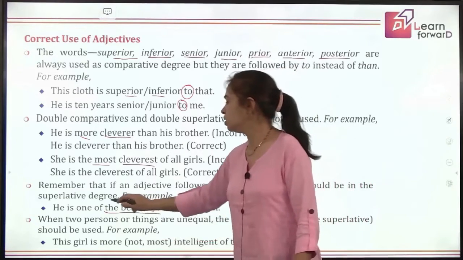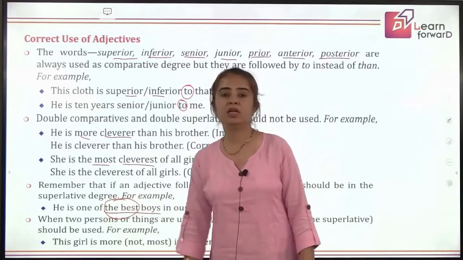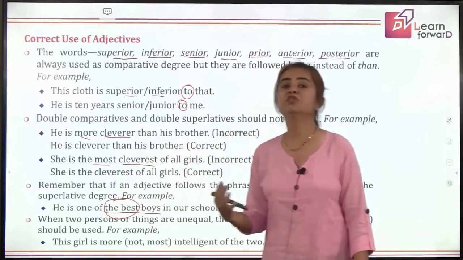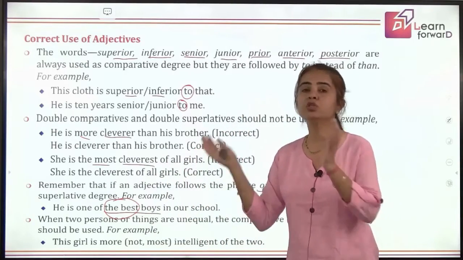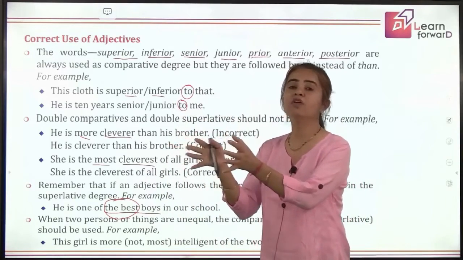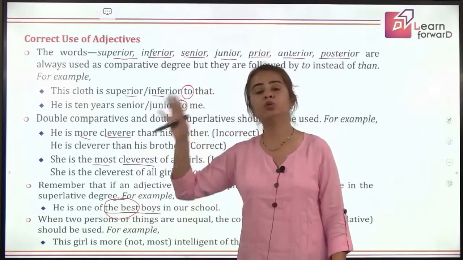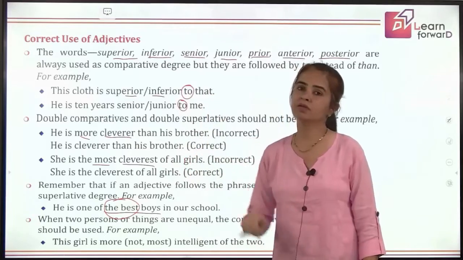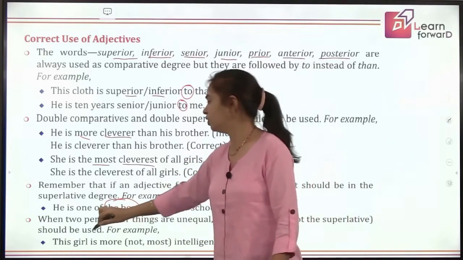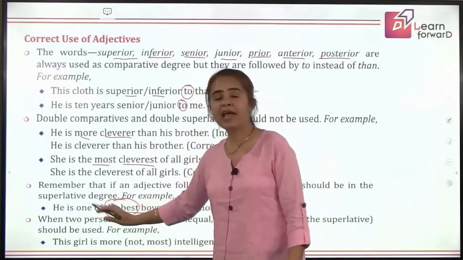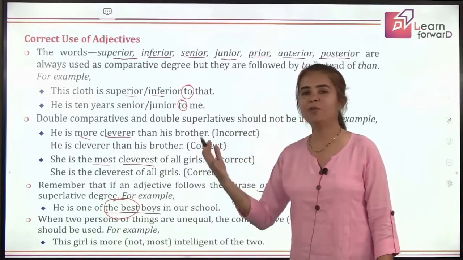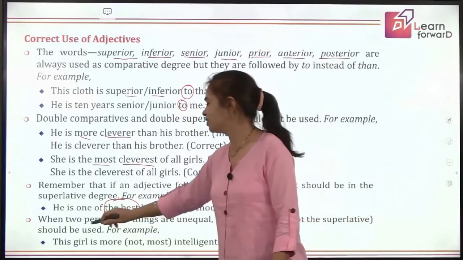So the superlative degree here follows the phrase one of, right? That means you are considering a class of very good students, the best students, and among those he is one of them. So that goes with the superlative degree. It can be any word, please, not only in a positive sense; it can be any word in the superlative degree.